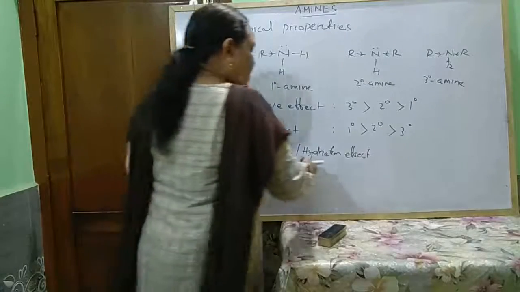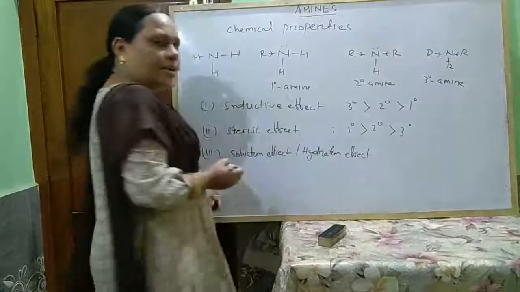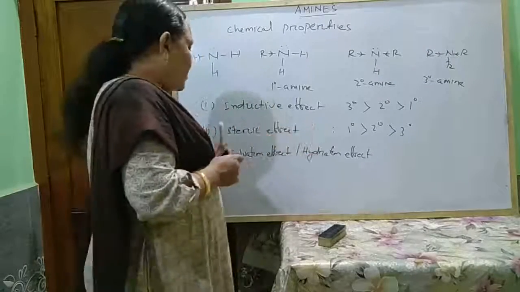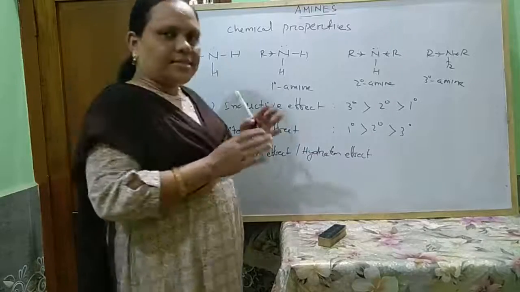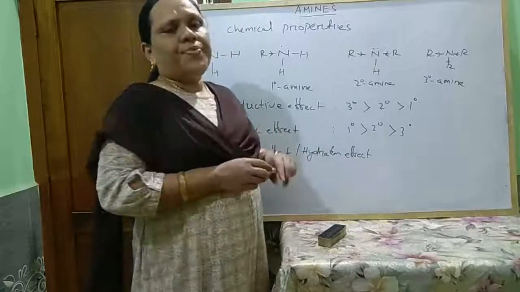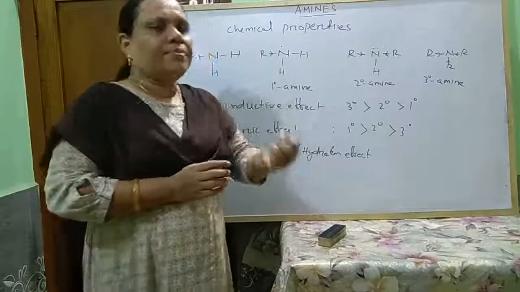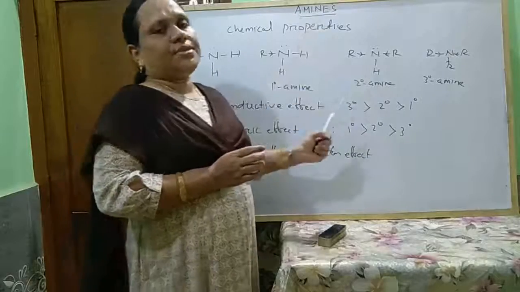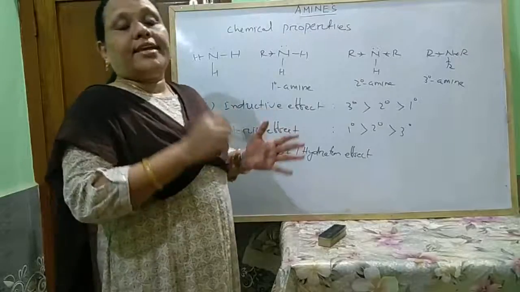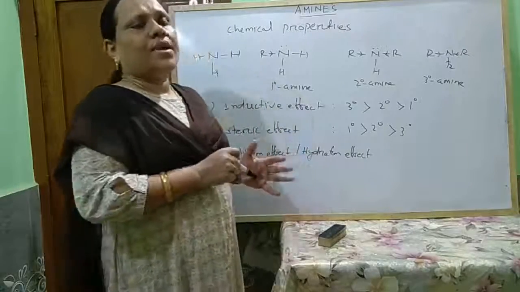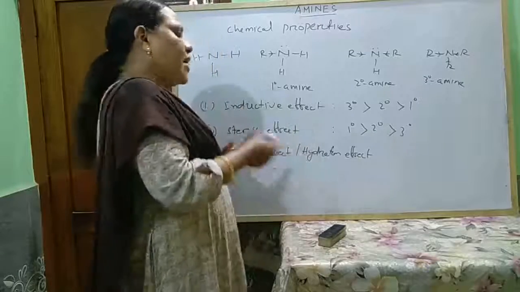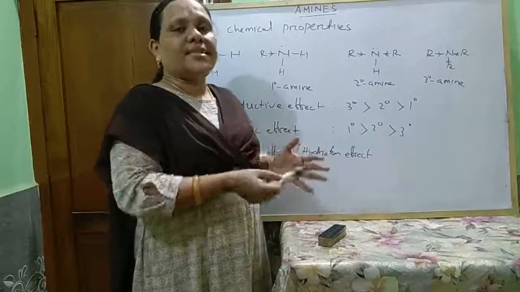Next, solvation effect and hydration effect. So, what is that? When amines are soluble in a solvent, particularly water, then when treated with water, they receive an H plus ion from water to form a substituted ammonium ion. The substituted ammonium ion again forms hydrogen bonds with water. As the extent of hydrogen bonding is more, the ammonium ion is more stable and the basic strength increases.